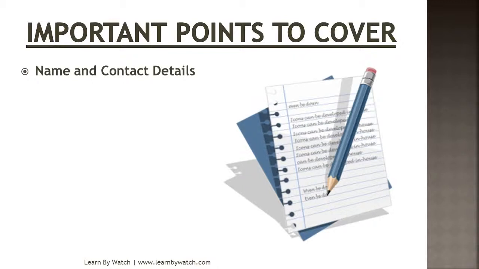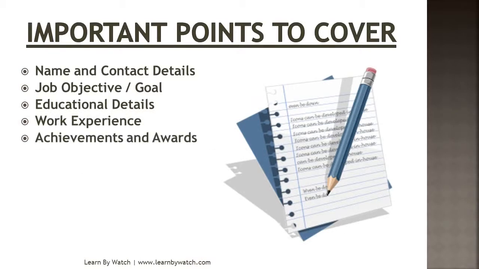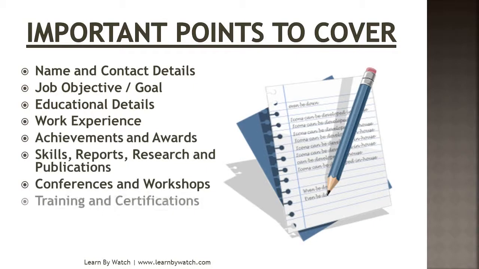First thing you should cover is name and contact details. Next, job objective or goal. Third is educational details. Fourth, work experience. Fifth, achievements and awards. Sixth is skills, reports, research and publications. Seventh is conferences and workshops. Eighth, training and certifications. Ninth, references. Tenth is declaration.